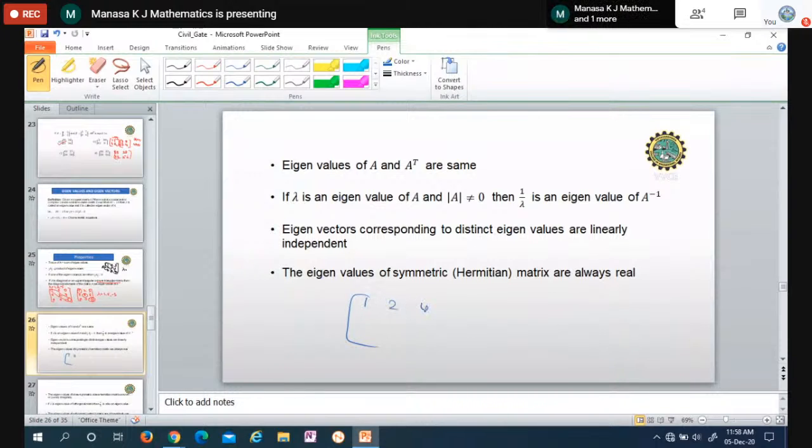1, 2, 4, and here also you'll get the same elements 1, 2, 4. Then the second row is 2, minus 3, 0, 2, minus 3, 0, 4, 0, 5, 4, 0, 5. So this is called a symmetric matrix.